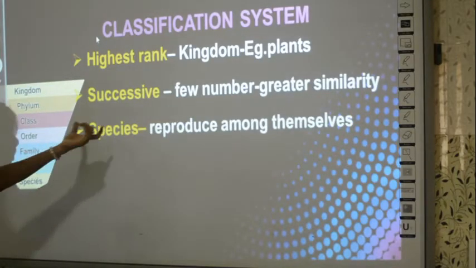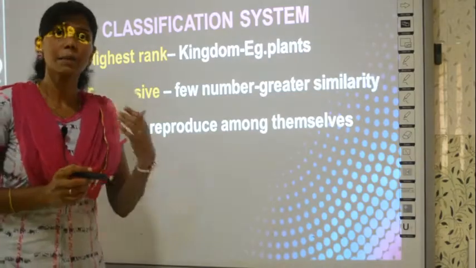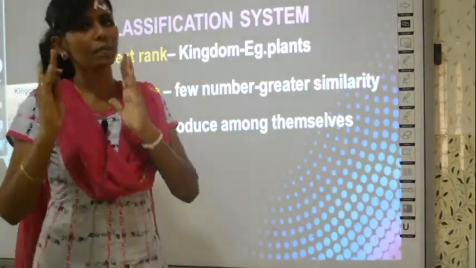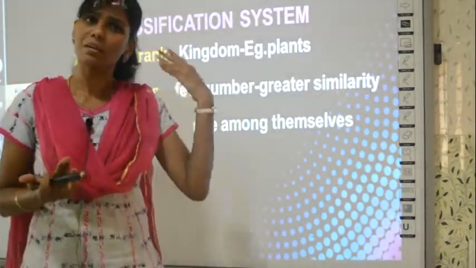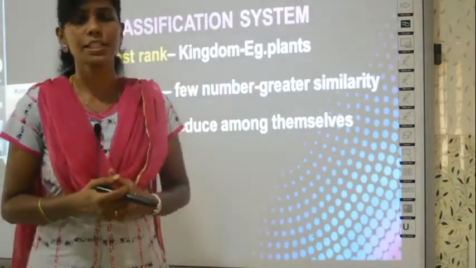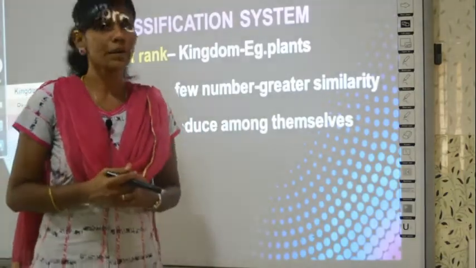And species reproduce among themselves. Only the same species can reproduce among themselves. Okay, cats can reproduce only with cats. You will be learning next year about pollination in plants, that is the mode of reproduction in plants.